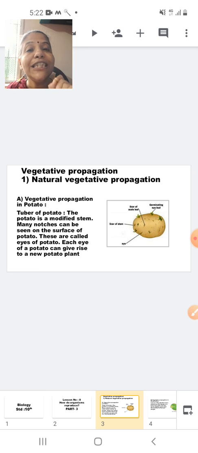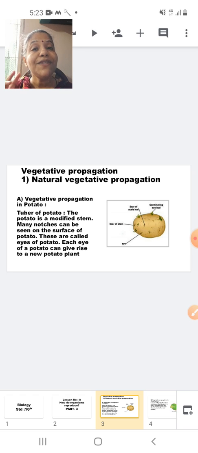Now, which are the vegetative parts of the plant? The vegetative parts of the plant include point number 1, root, point number 2, stem, and point number 3, leaves. So root, stem, and leaves are called the vegetative parts. And whenever a plant is reproducing using these vegetative parts, such a type of reproduction is called vegetative reproduction, or it is also called vegetative propagation.